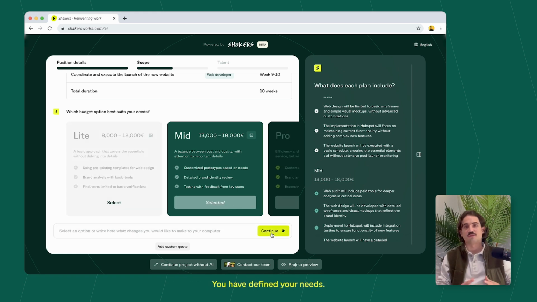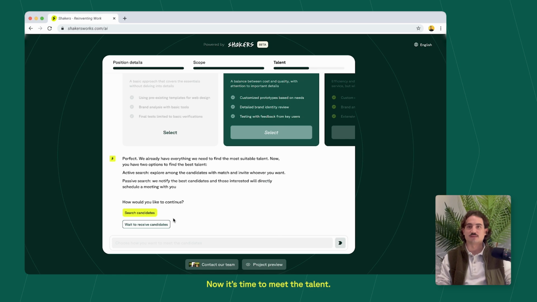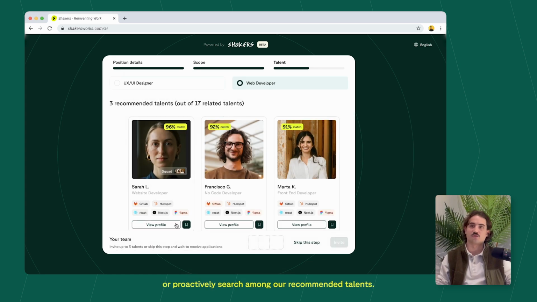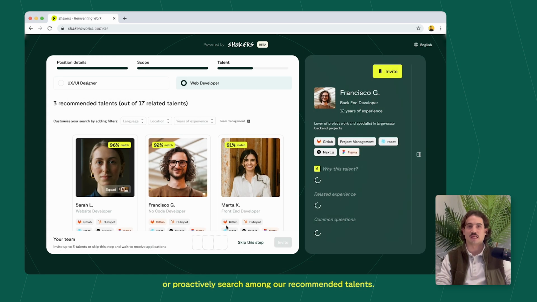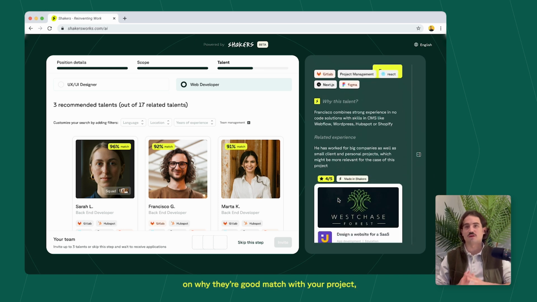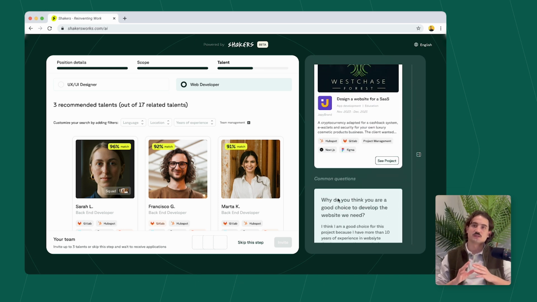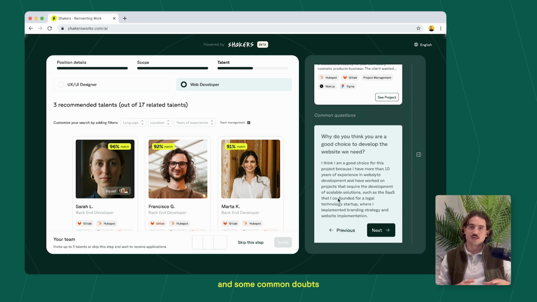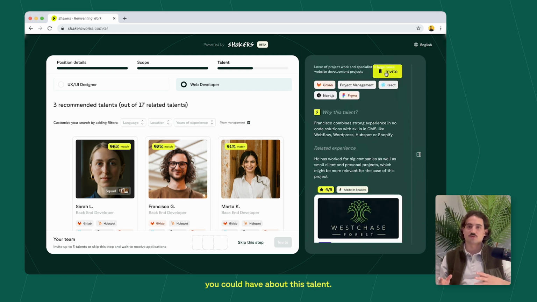Great, you have defined your needs. Now it's time to meet the talent. You can wait for candidates to apply or proactively search among our recommended talents. We will recommend the top 3 talents and provide explanations on why they're a good match for your project, tell you about related experience, and some common doubts you could have about this talent.